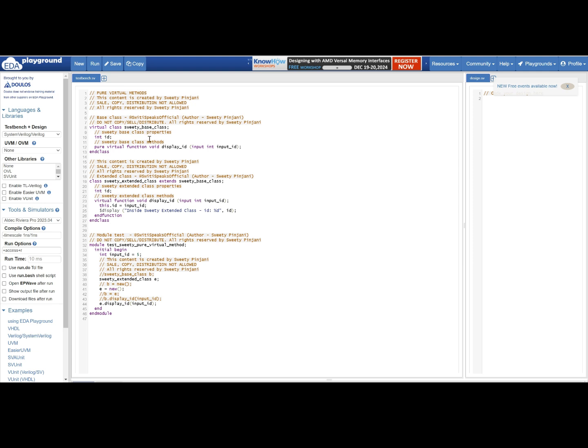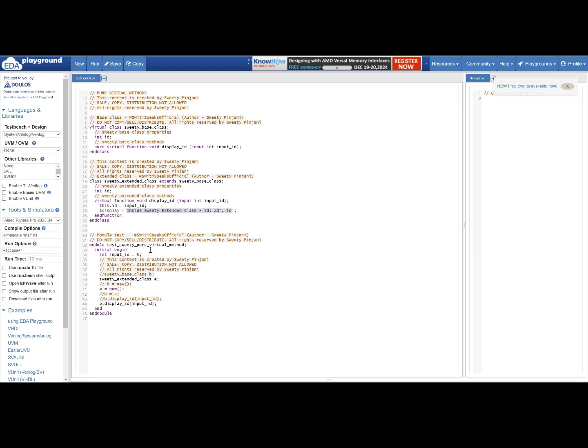Remember, we had talked about how the implementation is a must in the child class when you have a pure virtual function inside your base class. What is the implementation here? Whatever input you are getting, you are assigning that input value to your class variable and displaying that value.